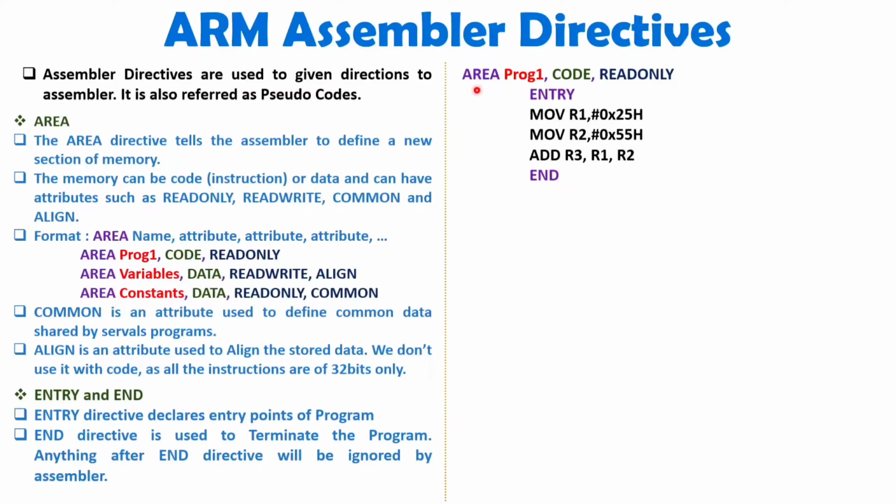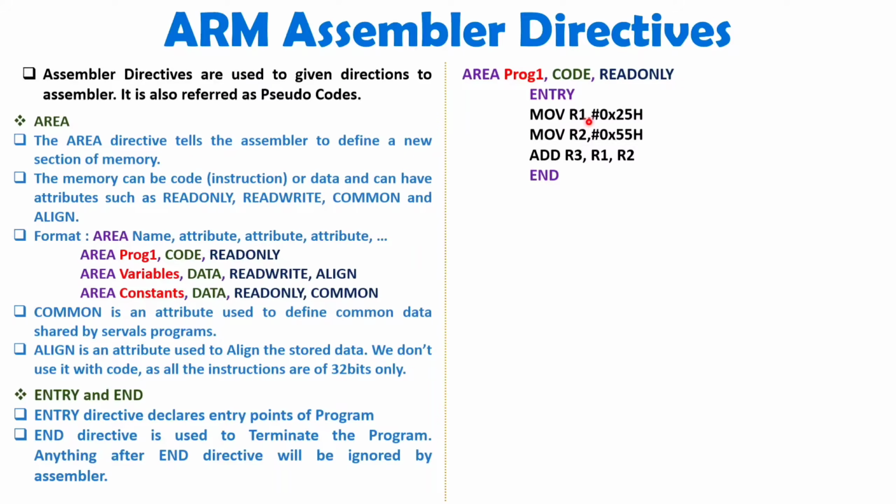If you write AREA, then the program name, then CODE, then obviously with code you should write READONLY. The reason is you should not allow code to be changed, right? So after code we write read only. So this is one memory section. In that, when I write ENTRY, after ENTRY I can initiate my program.